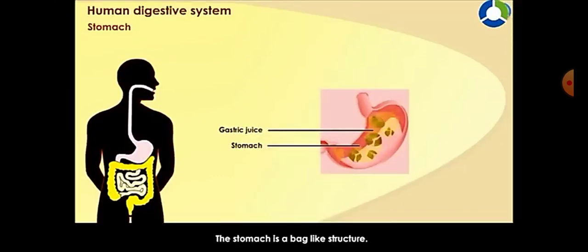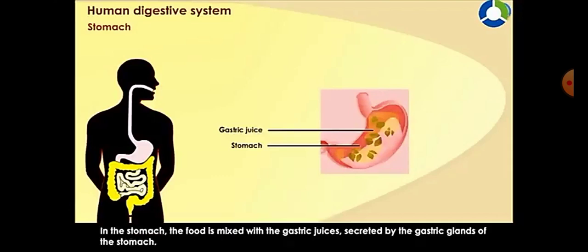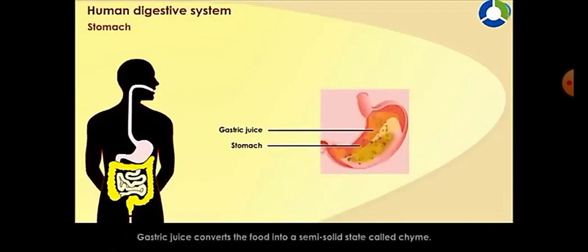The stomach is a bag-like structure. In the stomach, the food is mixed with gastric juices secreted by the gastric glands of the stomach. Gastric juice converts the food into a semi-solid state called chyme.